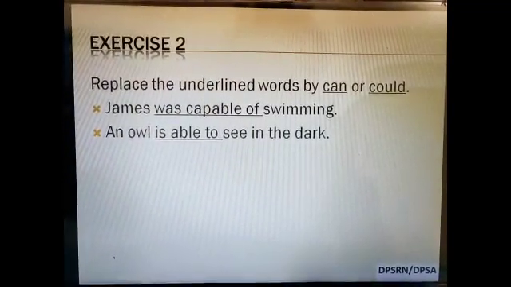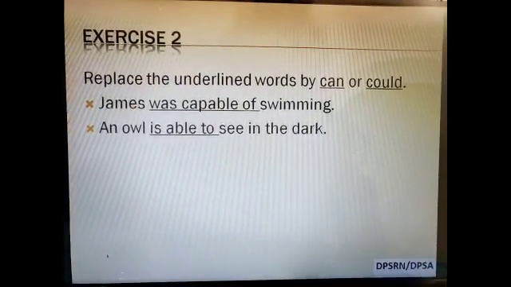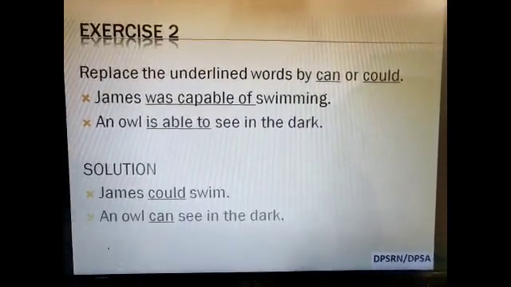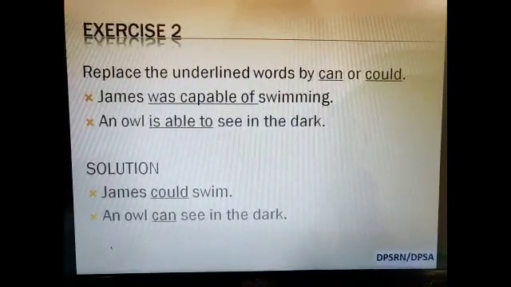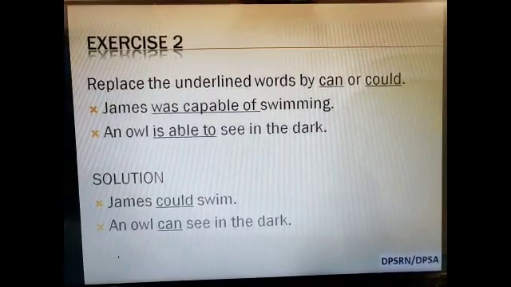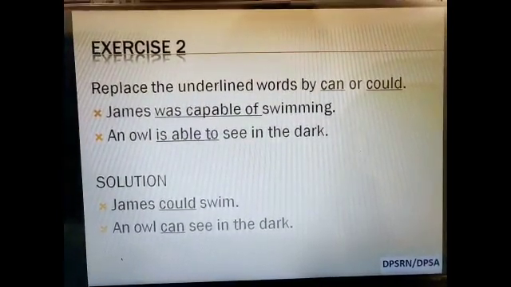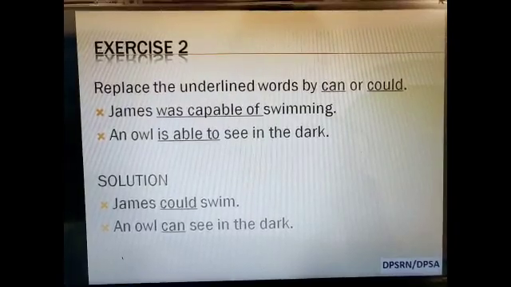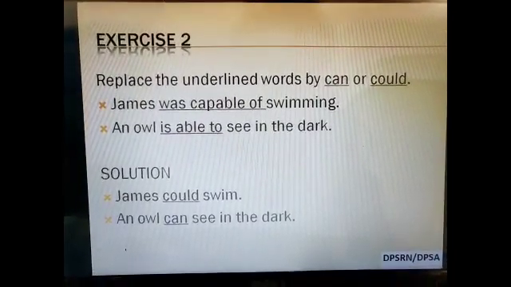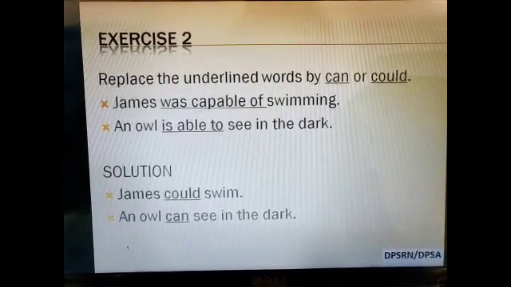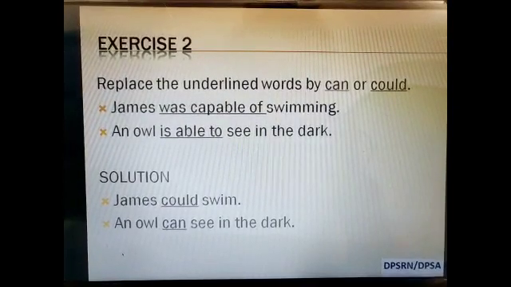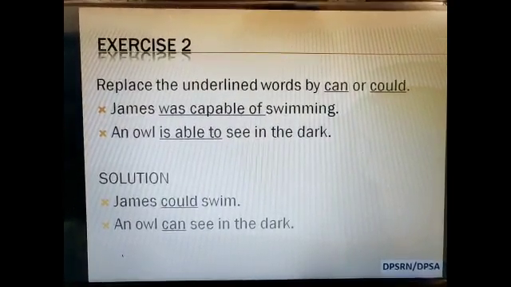Let us solve this exercise. Pause this for a moment and then we'll discuss the answers. James was capable of swimming. Let us replace was capable of with can or could. We will use could because could also suggests some past ability. An owl is able to see in the dark. That means he still can do it. An owl can see in the dark. So both these underlined modals can suggest a present ability.